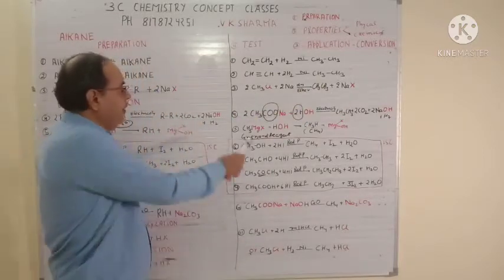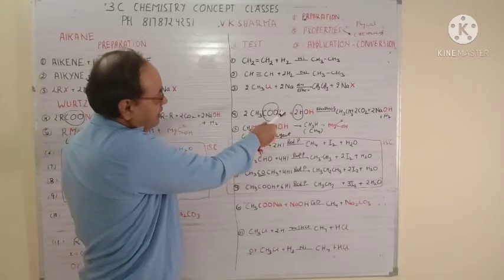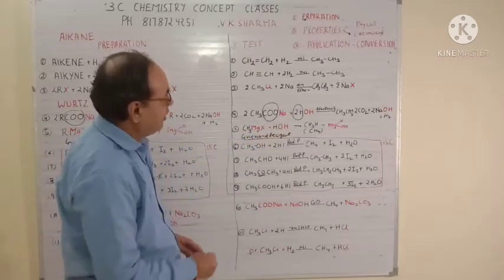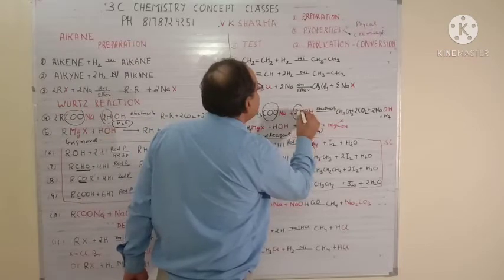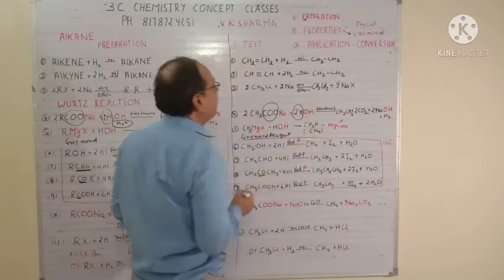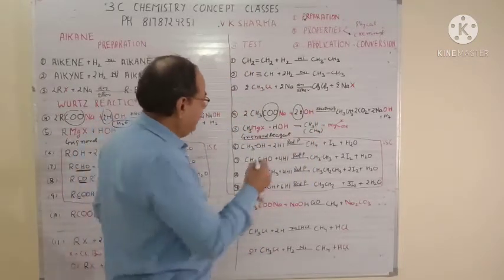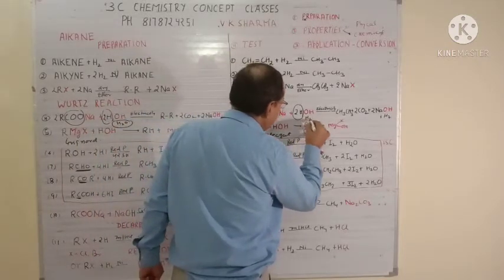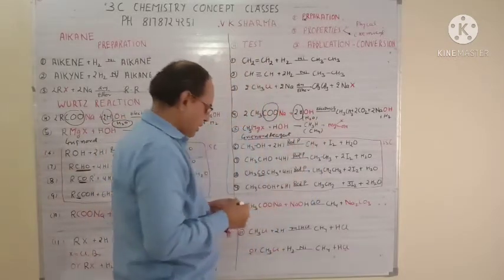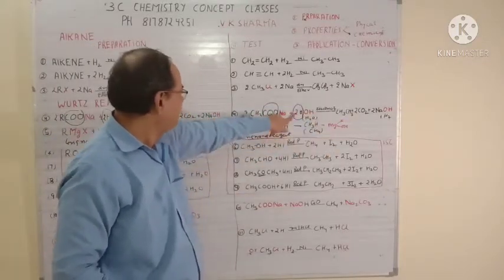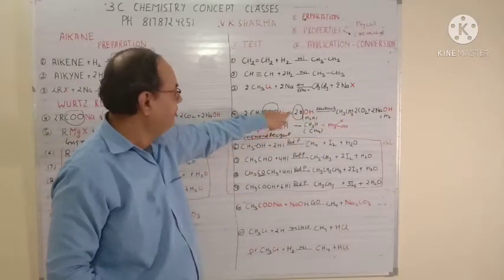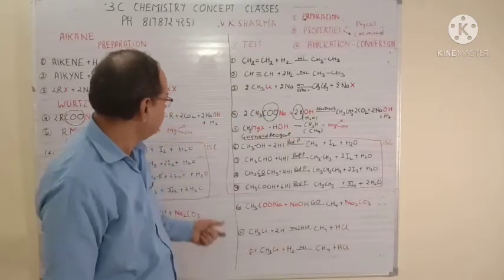Same way, you take RCOONa plus twice of HOH, that is nothing but water. So I have taken HOH here as this is water basically. So this Na and this OH will get separated, this H2 will get separated, this CO2 will get separated, twice of CO2.